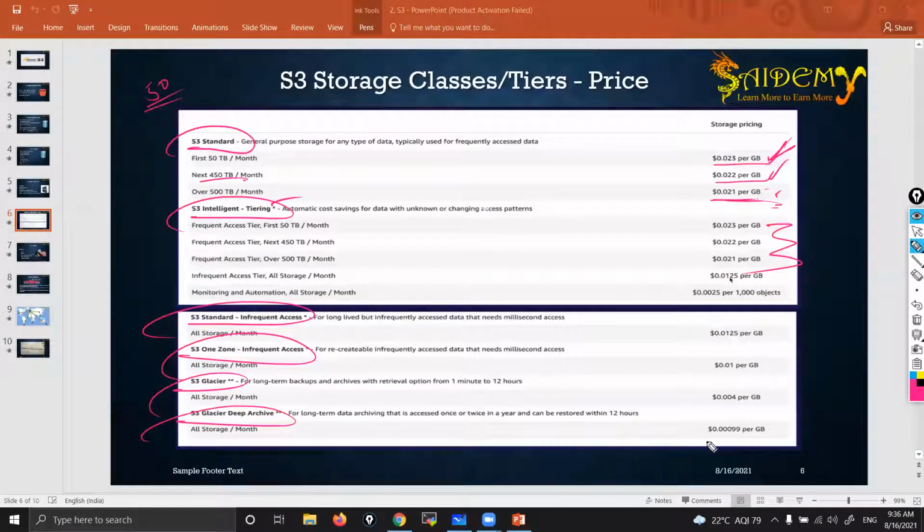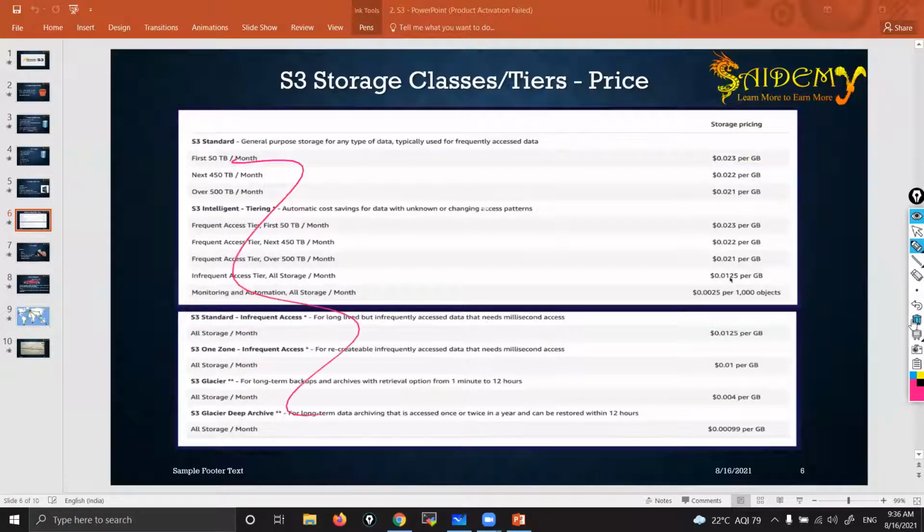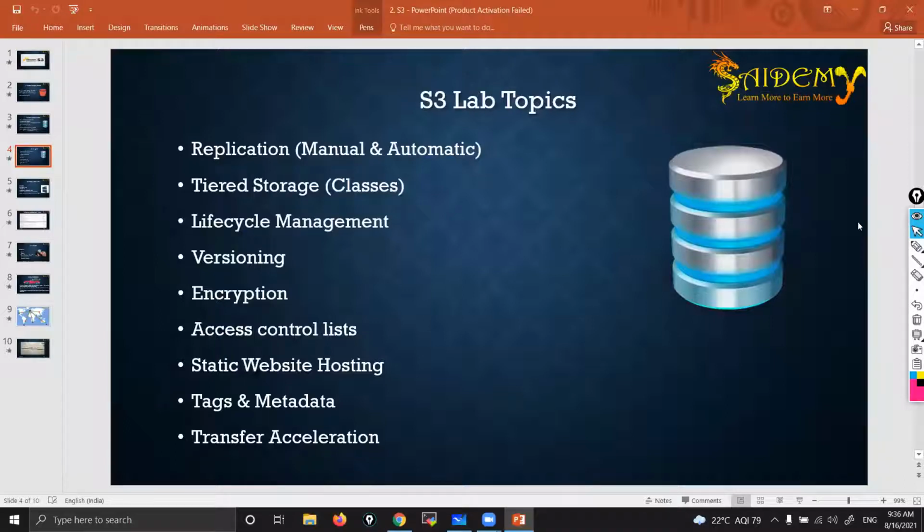For Intelligent Tiering, you can see these are the pricing models. The cheapest among all of these is $0.000099 per month. Just have a glance, but don't try to remember this. No need. This is a pricing model. Yeah, that's tiered storage classes.